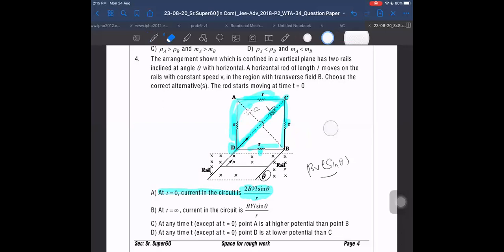Why am I saying 2R? R and R are in parallel. R by 2, because these two are becoming parallel, no? So it will be R by 2. Which two are becoming parallel? This R and this R. These two are becoming parallel. Why are we not taking others into account?